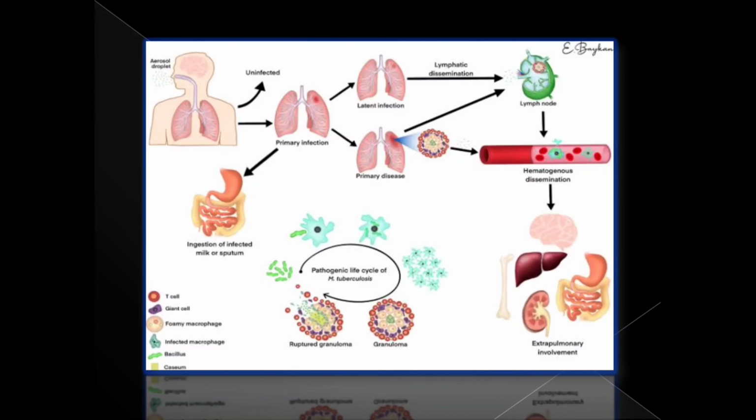This diagram shows the route of transmission of pathogens. First, the pathogens enter by aerosol droplet. It's uninfected, then it goes to the primary infection, ingestion of infected milk or sputum, then latent infection, primary disease, lymphatic dissemination, lymph node, then from the lymph node it goes to hematogenous dissemination, a passive process in which cells are sloughed off from the tumor into the lumen of a vessel. Now it goes to extrapulmonary involvement.